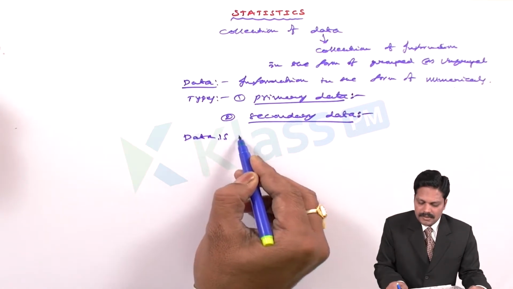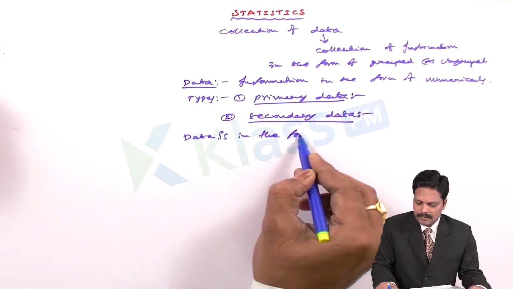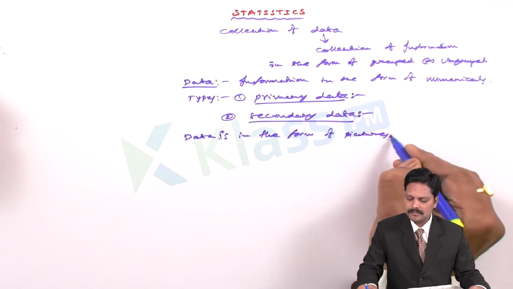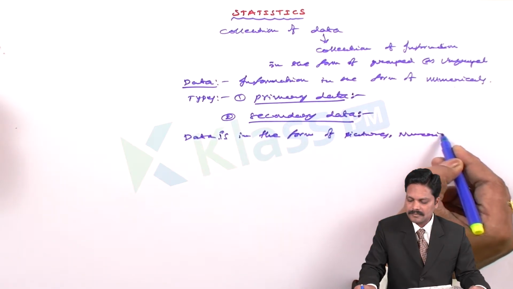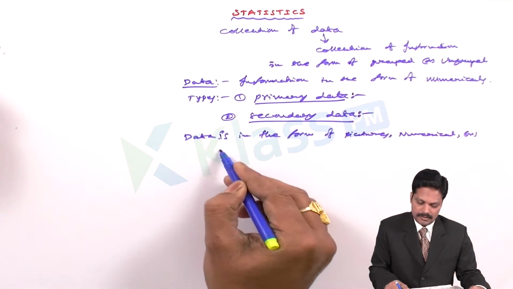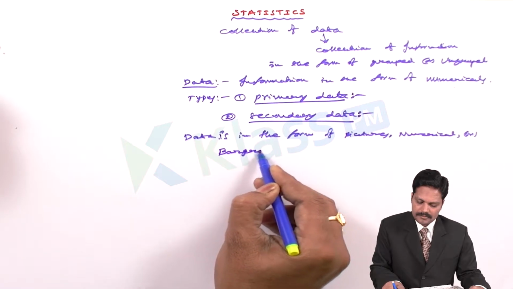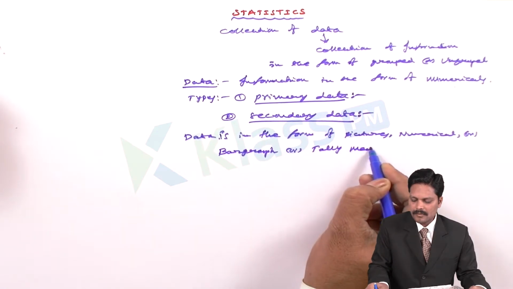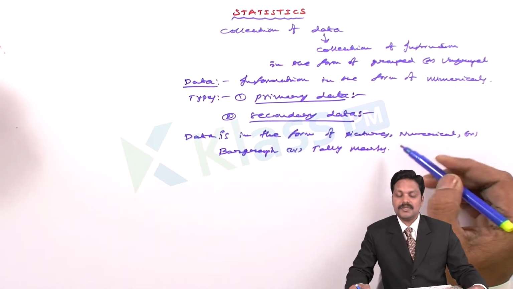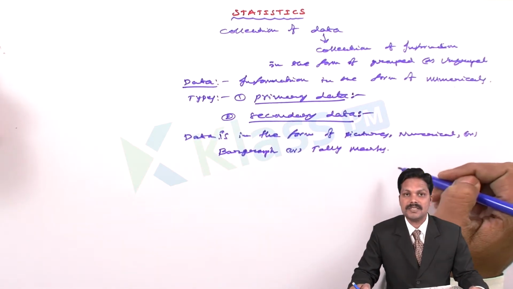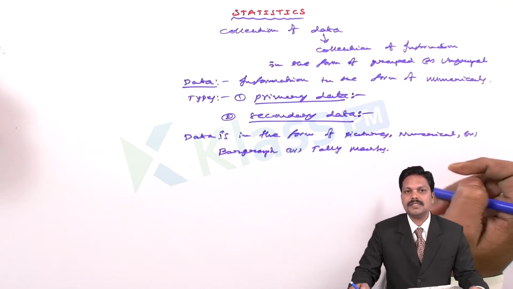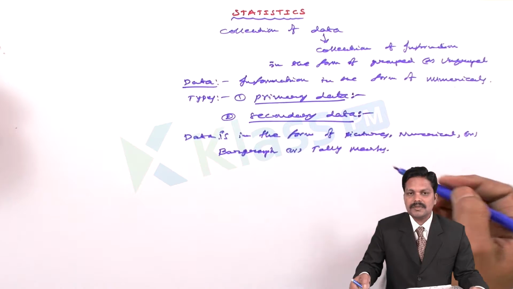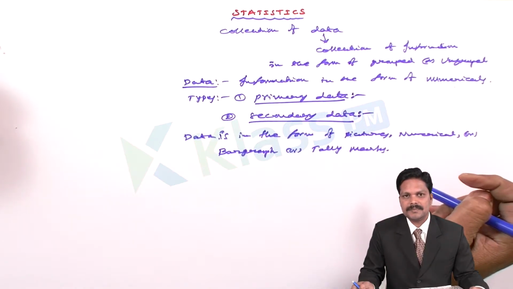Data is in the form of pictures or numericals or bar graphs or tally marks. Why are we using such a process? It is very easy to understand using numericals.